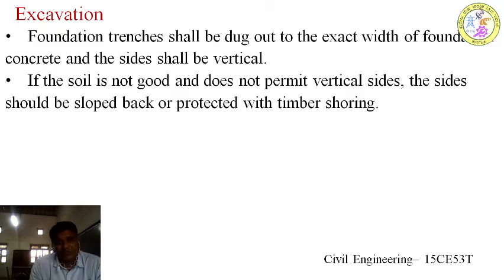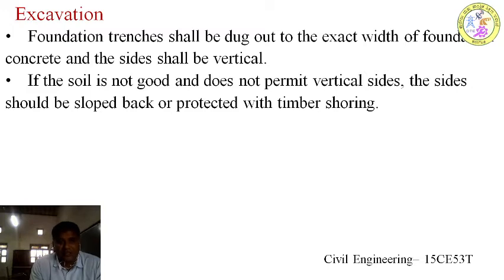There are some situations where you are going to get poor soil, that is, the soil does not have good friction, or the soil is failing by shear, or it is in a loose state, or you are going to dig a little deeper. In those situations, you usually encounter one common accident, that is, the soil at the sides will collapse into the pit.